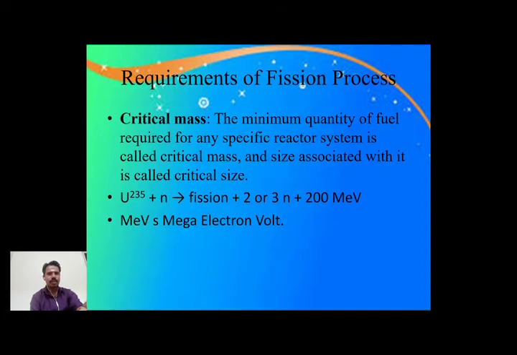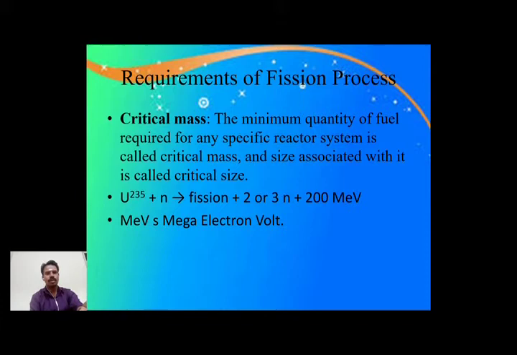And then another one to mark is the critical mass. The minimum quantity of fuel or mass of any specific reactor system is called critical mass. It is the minimum quantity of fuel, or minimum quantity of uranium, in a nuclear power plant. It is called a fuel.